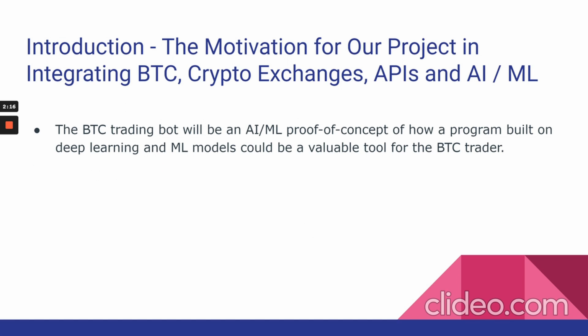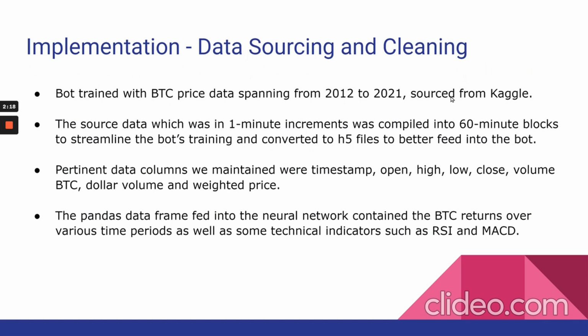So the dataset was sourced from Kaggle, converted to 1-minute increments, compiled in 60-minute blocks, and converted to H5 files to better train the bot. These are pertinent columns of the data we wanted. And also we fed in RSI and MACD indicators to the data frame.